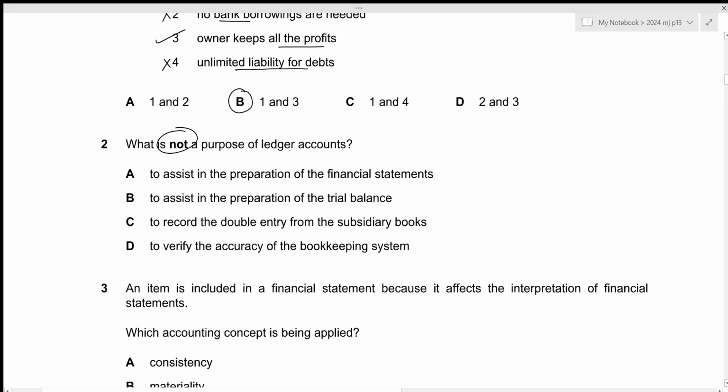What is not a purpose of ledger accounts? The first one is to assist in the preparation of the financial statements. This is definitely a purpose. Second one is to assist in the preparation of the trial balance. This is also true because all of the values within the trial balance will be the closing balances in the ledger accounts. The third one is to record the double entry from the subsidiary books. This is also true. The fourth one is to verify the accuracy of the bookkeeping system. Preparing a ledger account will not verify the accuracy because there could be some errors of original entry as well as errors of omission. So the answer we're looking for is option D. That is all for the second question.